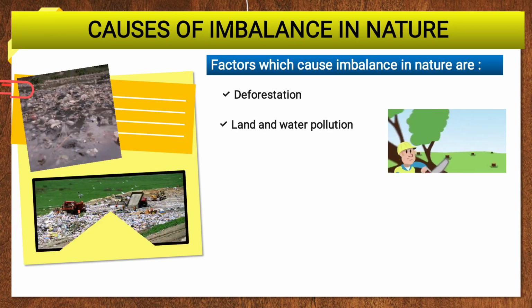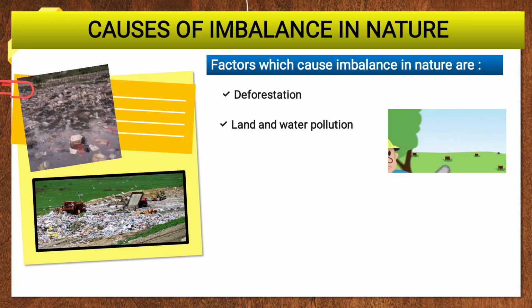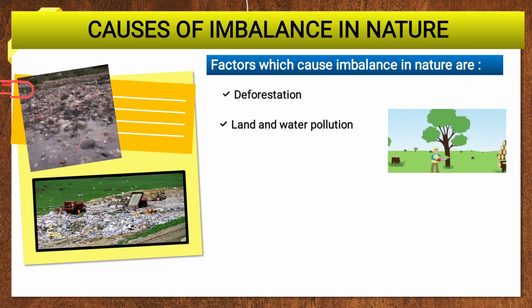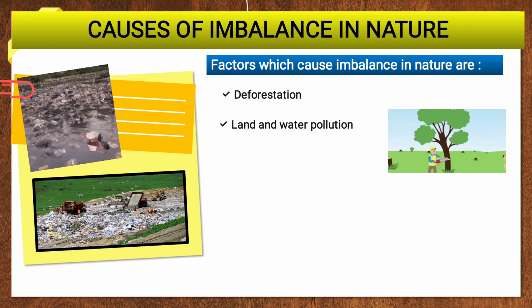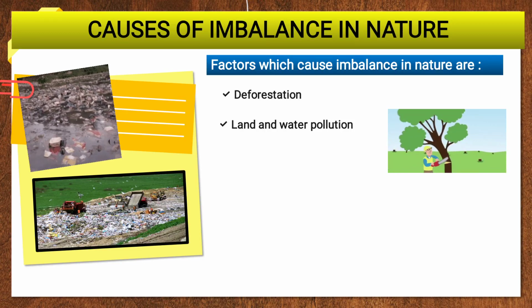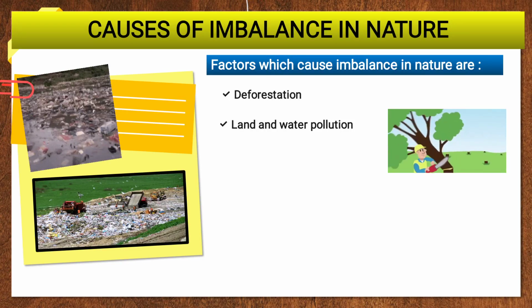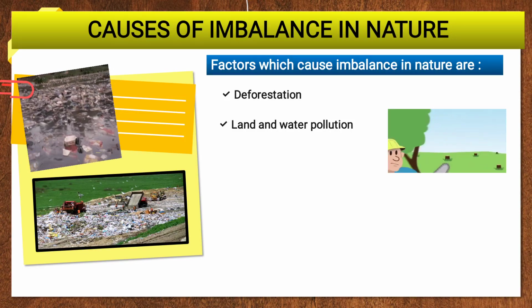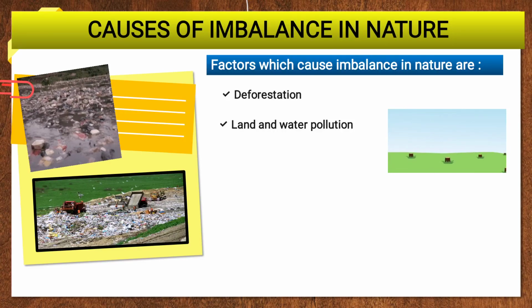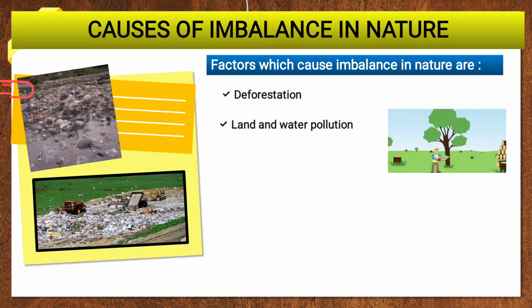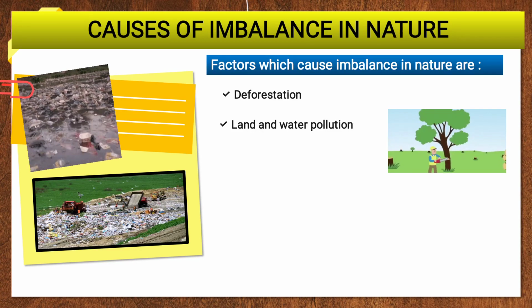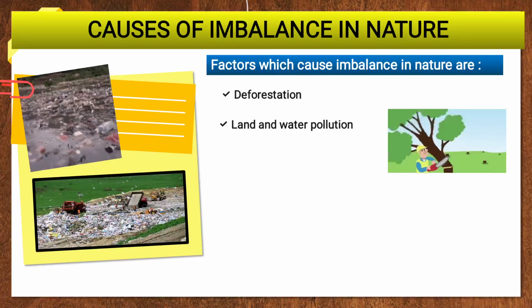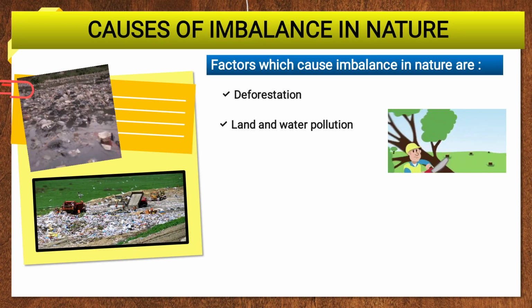Next, land and water pollution. It also causes imbalance in nature. As you see, the water gets polluted, we throw garbage and all the waste in the water. The marine creatures, the fish and the aquatic plants, die because of the dirt. Lands also get polluted, you see the garbage is thrown on the land, the soil will become infertile, and in that infertile soil the plants will not grow. If no plants, we will not get plant products and no oxygen, and the carbon dioxide level will increase, which will lead to global warming and cause disaster.